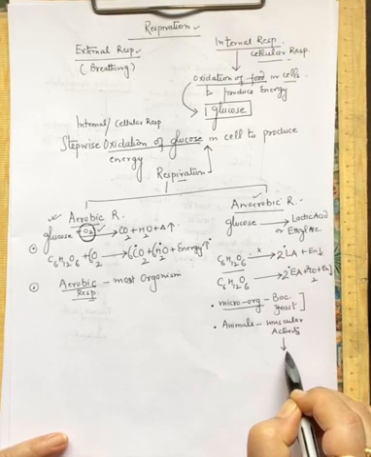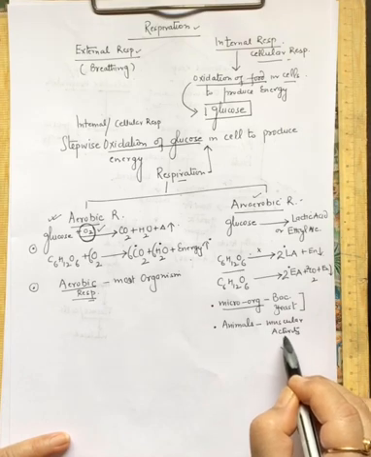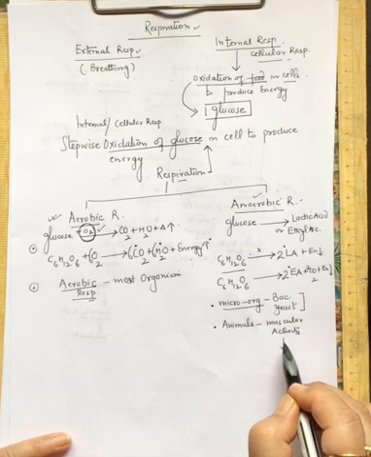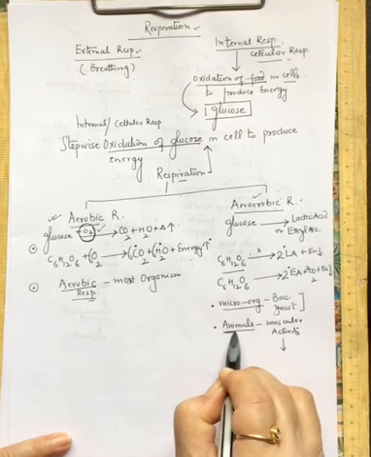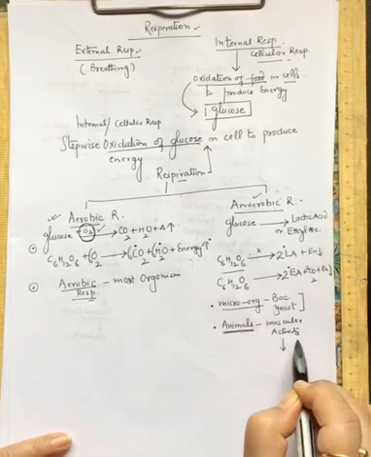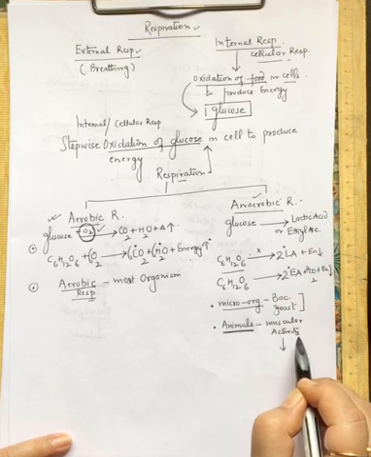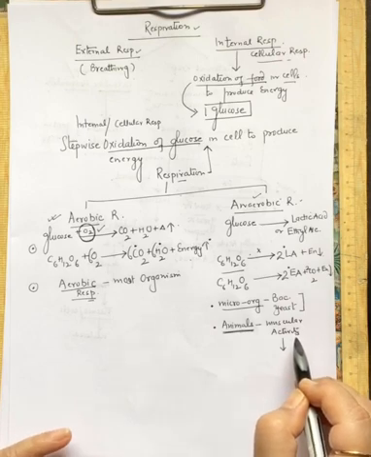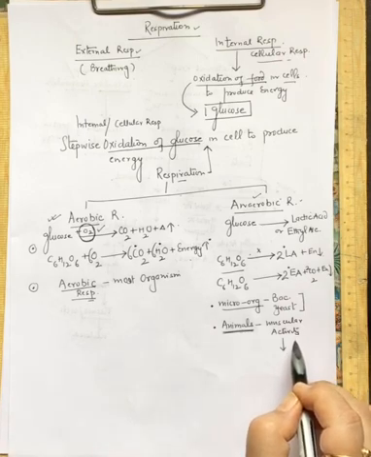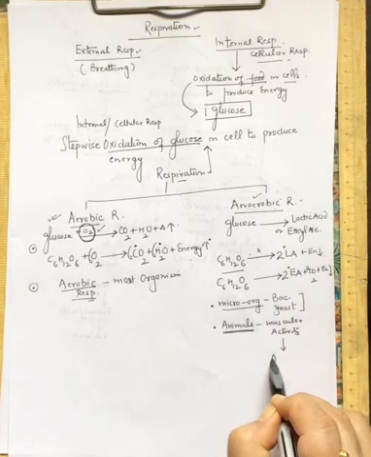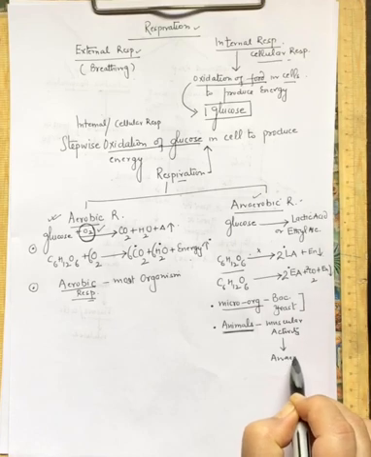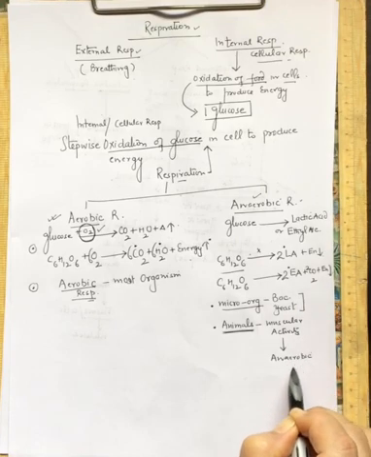In the muscles, the energy which is produced by aerobic respiration is not sufficient. So animals are aerobes, they get the energy by aerobic respiration. But during the muscular activity, the energy produced by aerobic respiration is not sufficient. So in the muscles, the anaerobic respiration also begins.